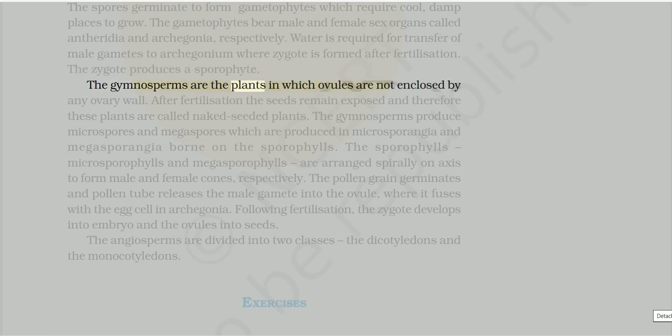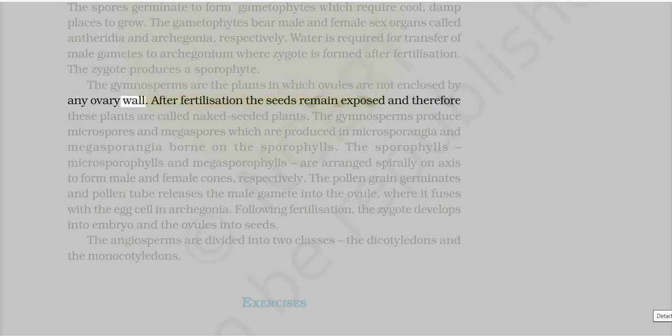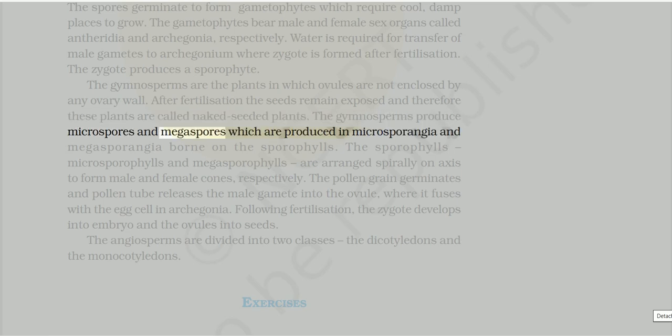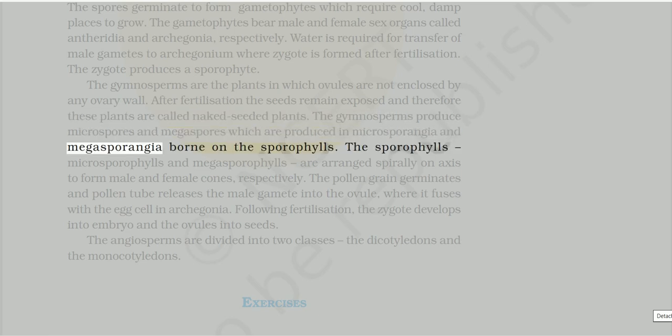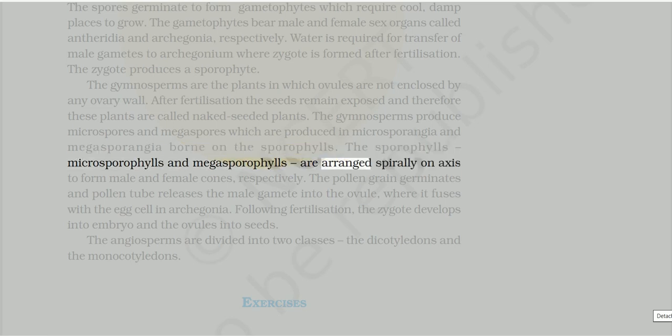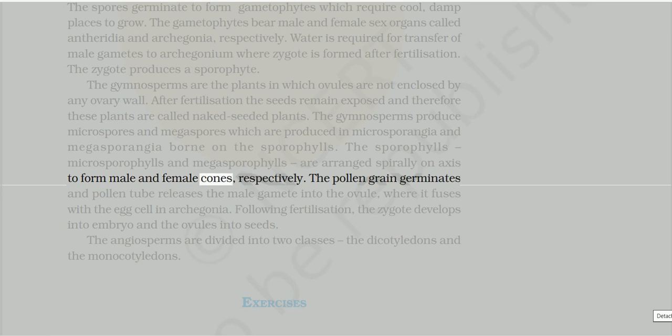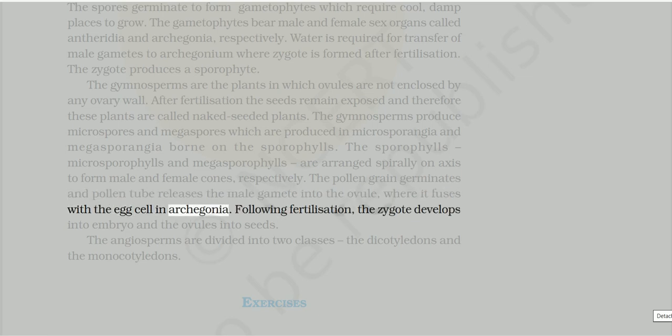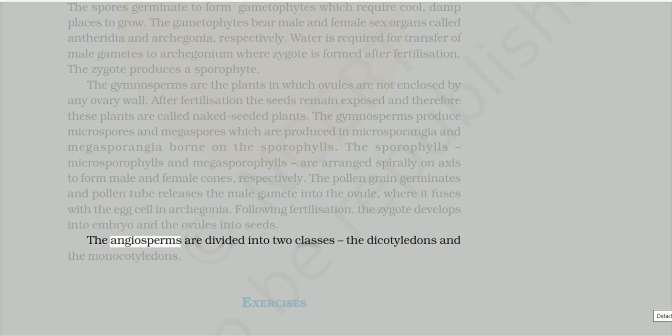The gymnosperms are the plants in which ovules are not enclosed by any ovary wall. After fertilization, the seeds remain exposed, and therefore these plants are called naked-seeded plants. The gymnosperms produce microspores and megaspores, which are produced in microsporangia and megasporangia borne on the sporophylls. The sporophylls, microsporophylls and megasporophylls, are arranged spirally on axis to form male and female cones, respectively. The pollen grain germinates and pollen tube releases the male gamete into the ovule, where it fuses with the egg cell in archegonia. Following fertilization, the zygote develops into embryo and the ovules into seeds. The angiosperms are divided into two classes, the dicotyledons and the monocotyledons.